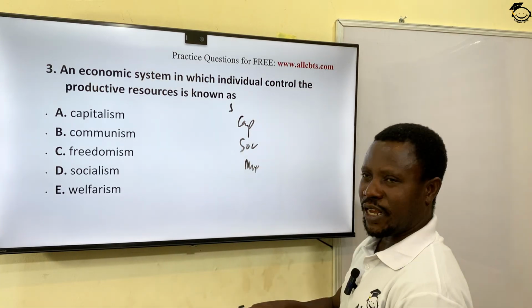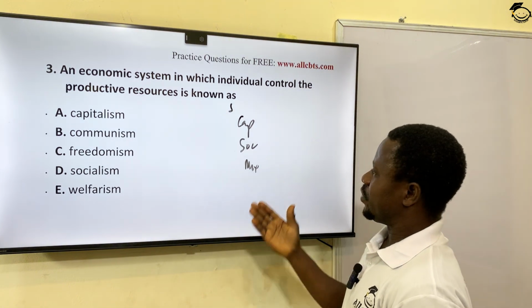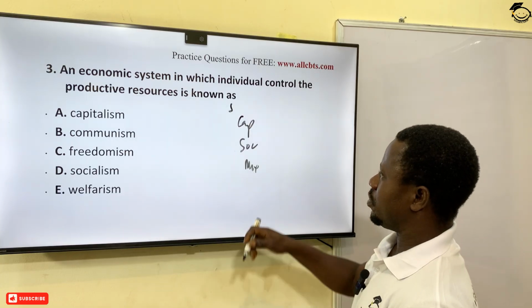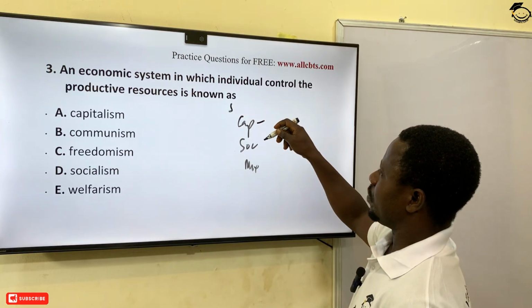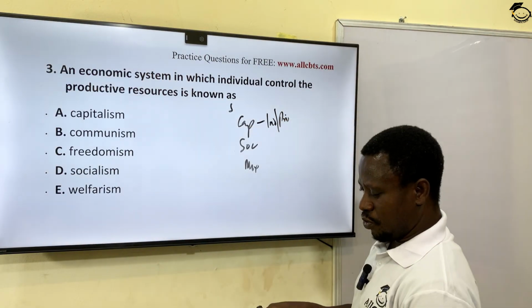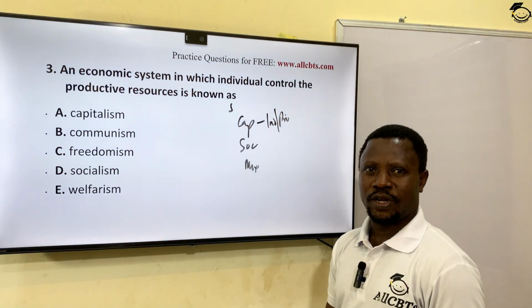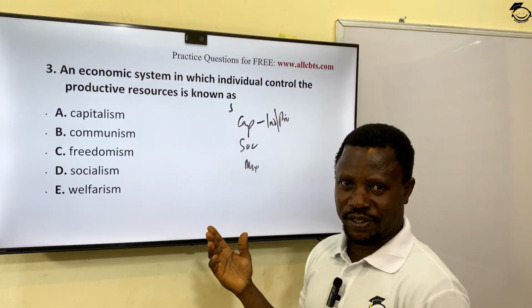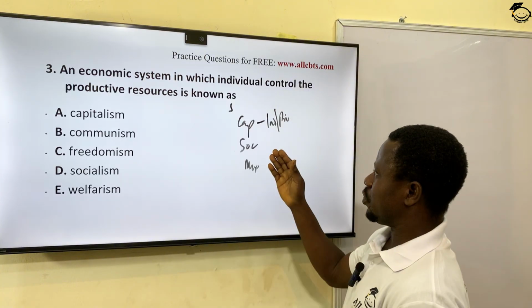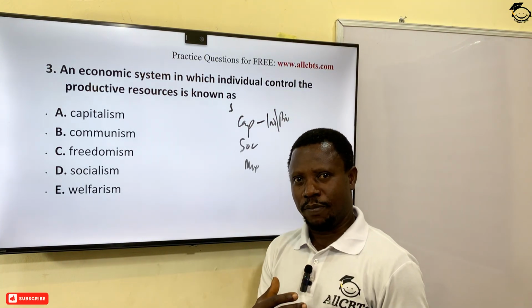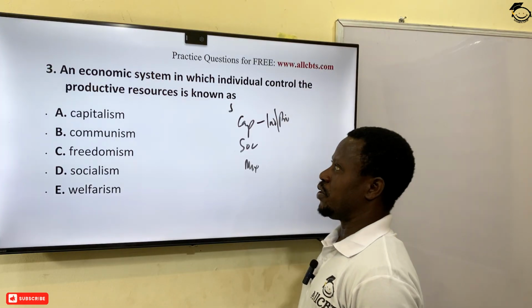Capitalist is also known as what? Capitalism. While socialist is also socialism. When we say capitalism or capitalist economy, we are talking about a system where individuals, private, control the available means of production, distribution, and exchange of goods and services. The bourgeoisie, the capitalists. While in socialism, we have the opposite. We're saying that the government, the state, the public control the productive resources.